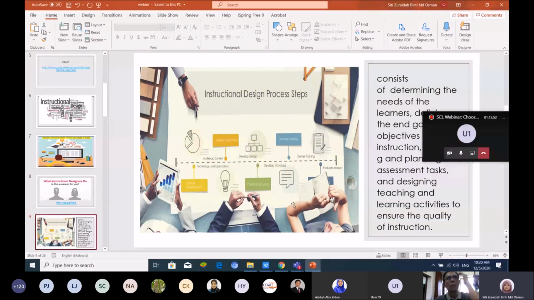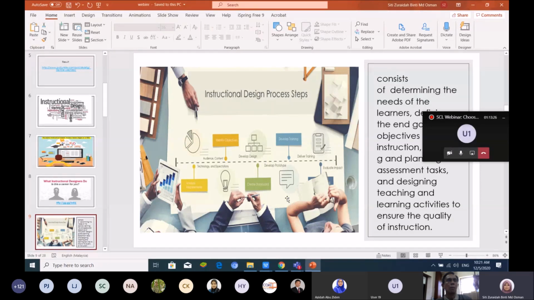Next, instructional design. After we know what instructional design is, for us to create a lesson, we need to have a process or steps. If you have a process or steps, then you can have effective online teaching and learning, meaning your flow of implementation is very smooth, starting from your analysis until your evaluation.